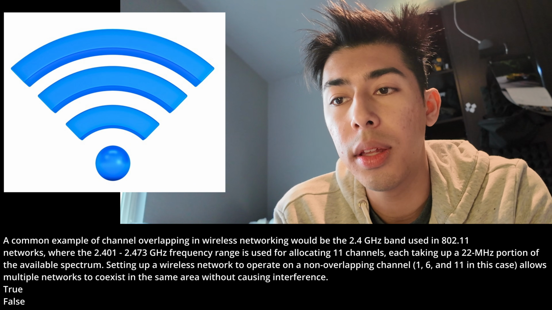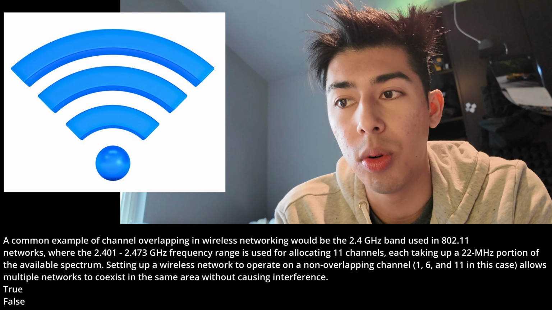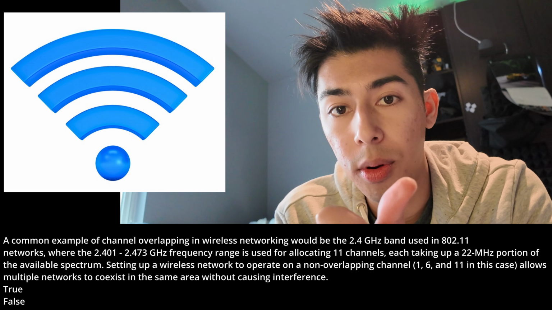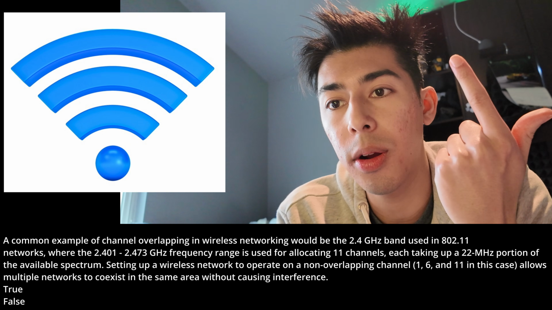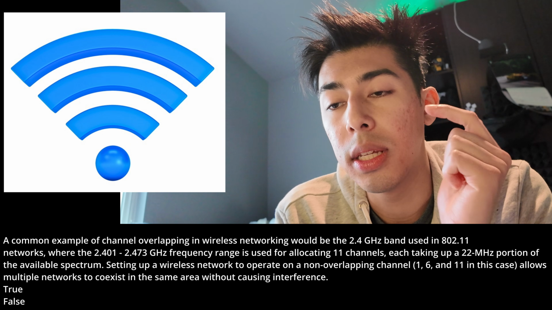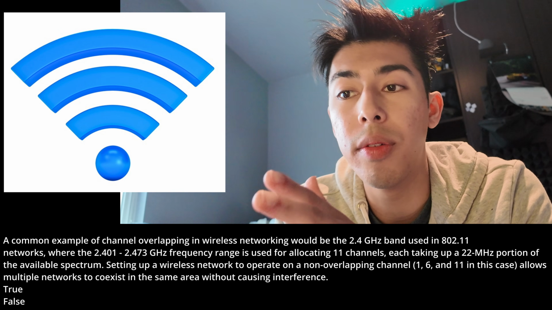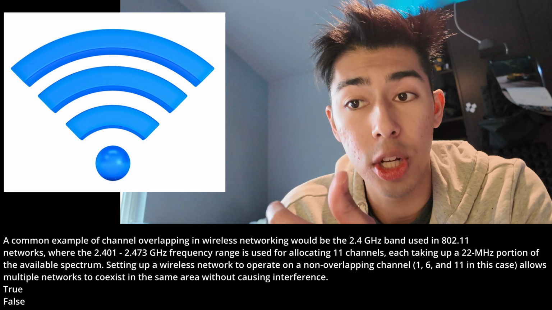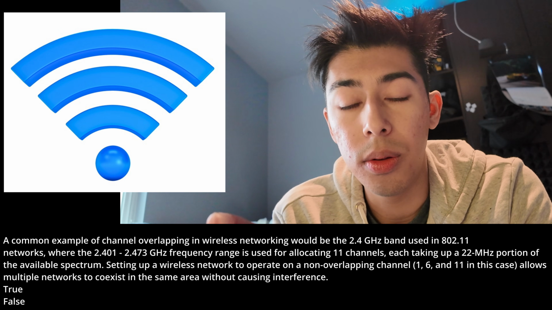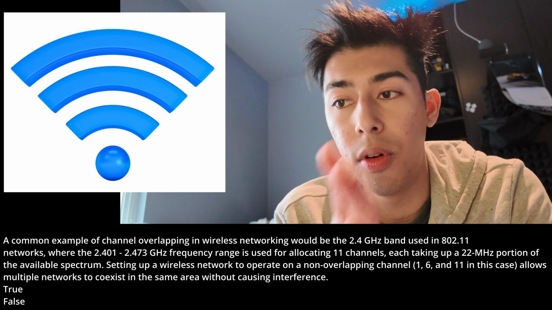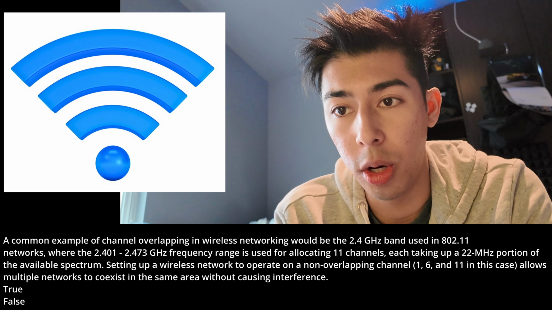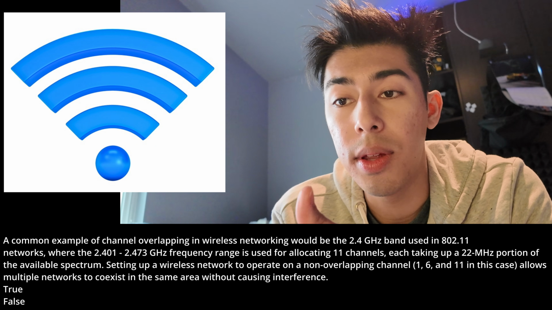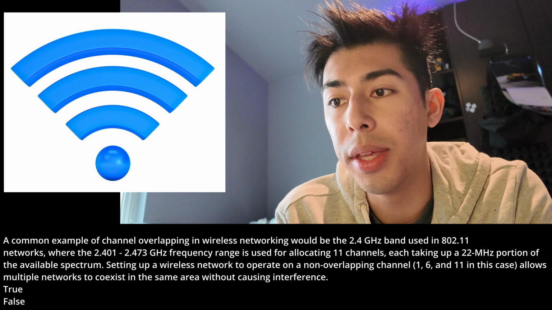Well, everything that we've said so far is factual, that the 2.4 gigahertz band is used in 802.11 networks. It's 2.4 gigahertz and 5 gigahertz. And then it operates in this 2.401 through 2.473 gigahertz frequency range, and it is allocating 11 channels. Each channel will take up 22 megahertz of our whole spectrum. So that's all true. Now, if you set up channels 1, 6, and 11 to be non-overlapping channels, this means